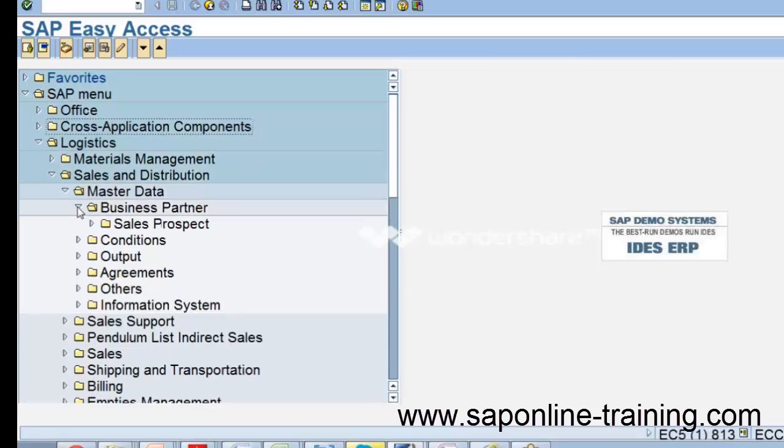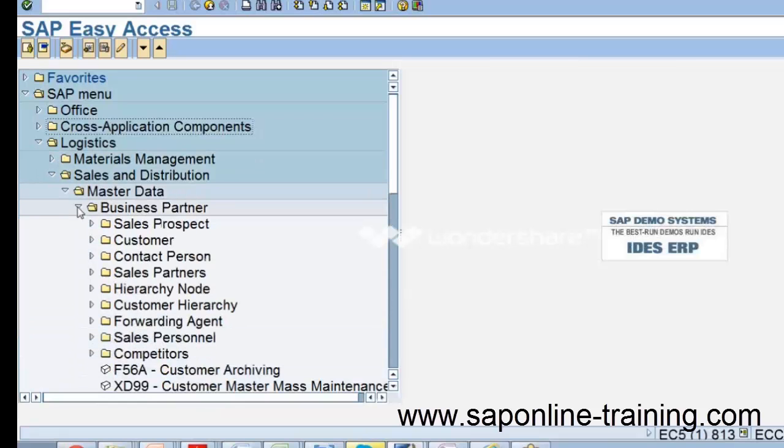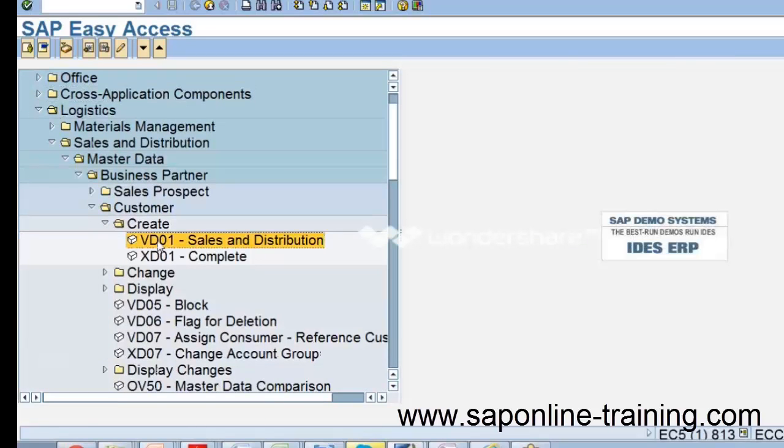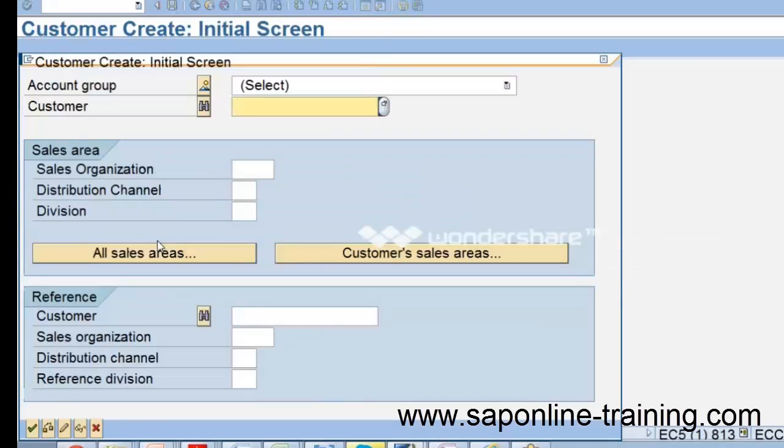So suppose if you talk about business partner, we have something called customer here. We have something called creating a customer. We have something called VD01. That VD01 is a transaction code which will not change in any part of the globe in SAP. So you have to know it as VD01 only.